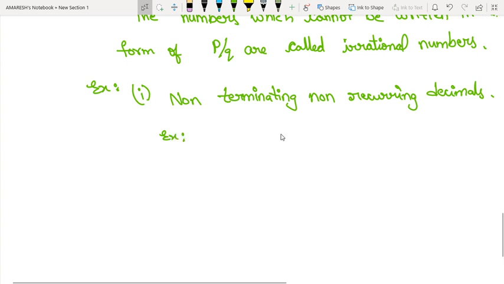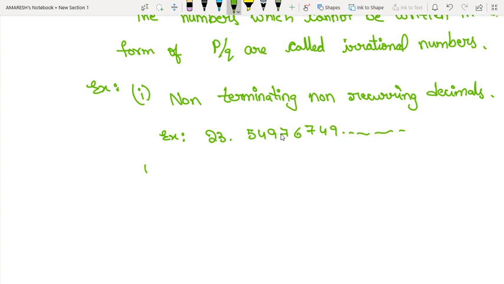Example: 23.549767749, so on. It is an example of non-terminating, non-recurring decimal. I'll tell you about it after writing second and third.